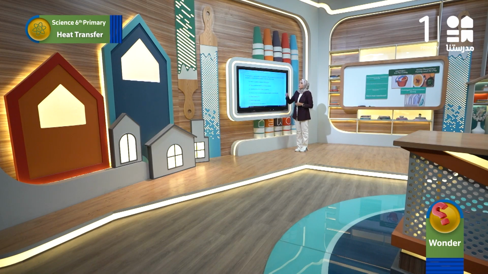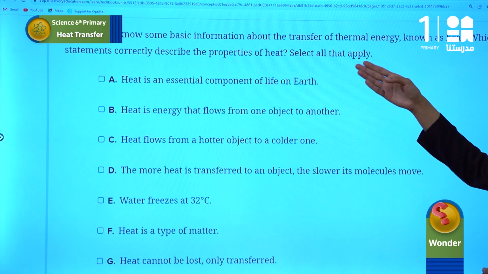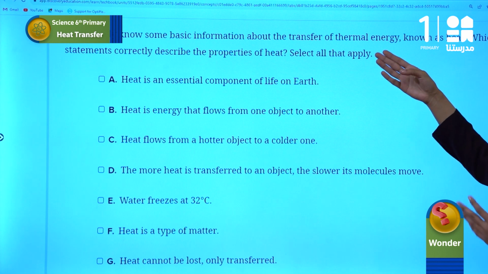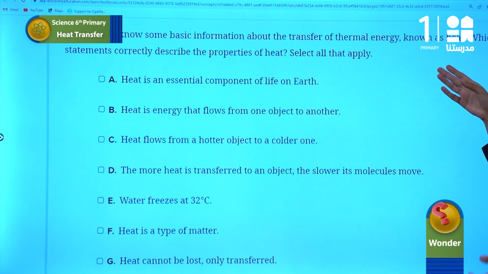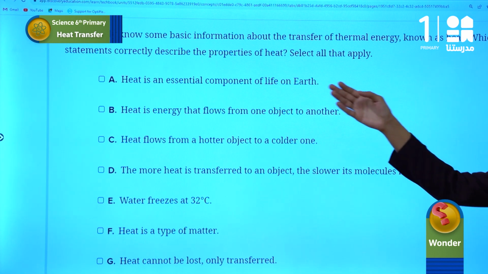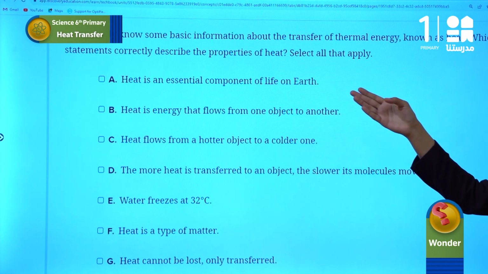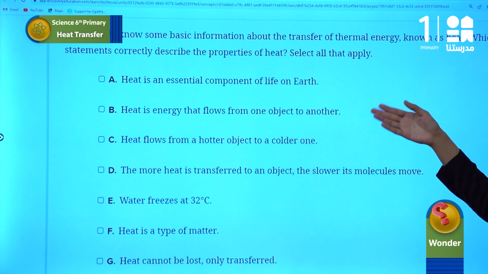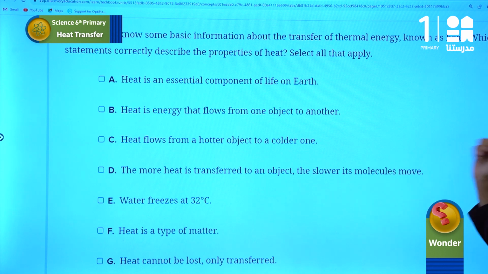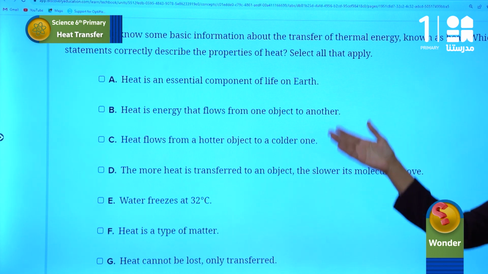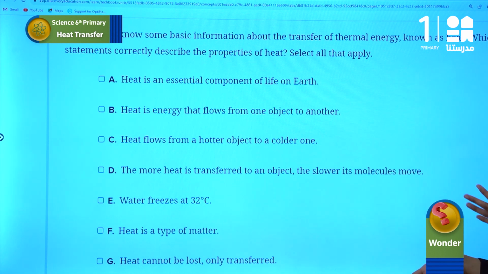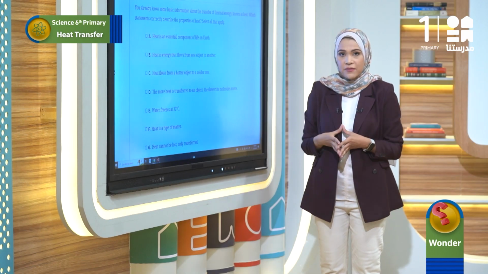The question says, you already know some basic information about the transfer of thermal energy, known as heat. Which statements correctly describe the properties of heat? Select all that apply. We're going to read these statements and choose all the statements that describe the properties of heat.